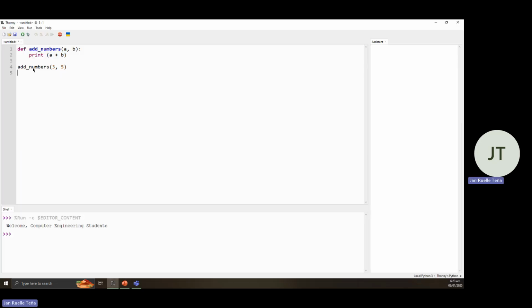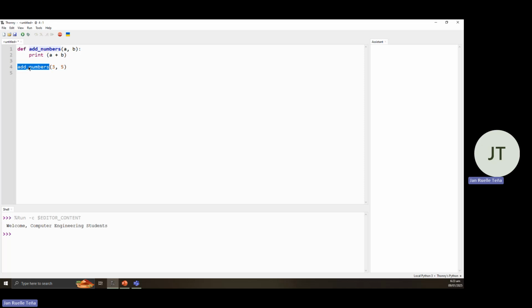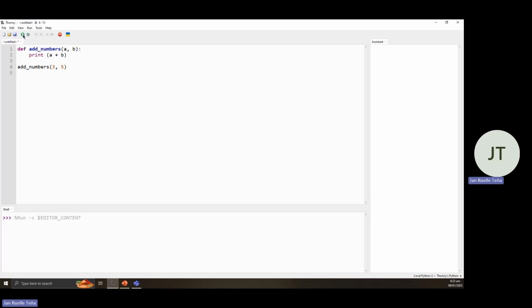Okay. So we first again define our function, then our function name, then we have the two parameters here, a and b. Then we have print a plus b, which is the sum of the two numbers. Then we call out the function to use, which is add numbers. Then inside the parentheses are the two values that we are expecting to be used to call out the function since it's expecting us to provide two numbers. So let's run this one.